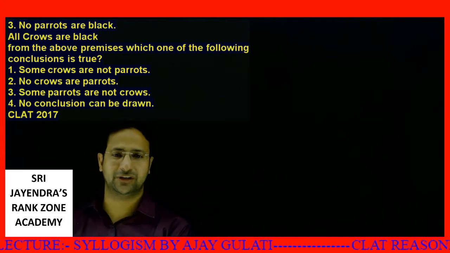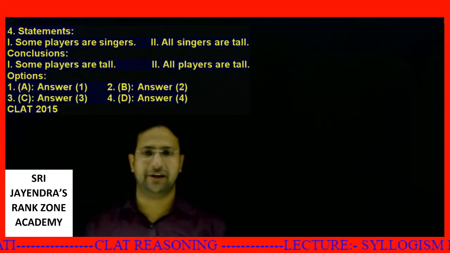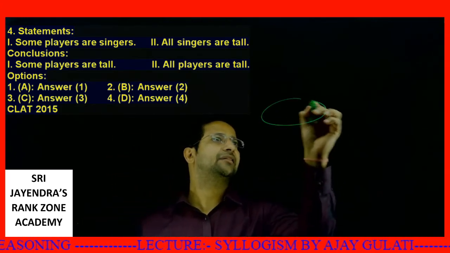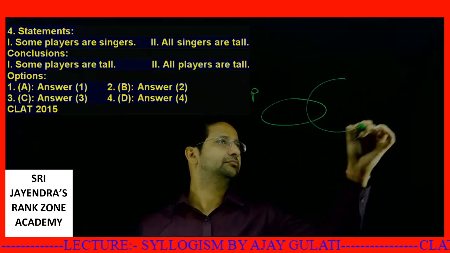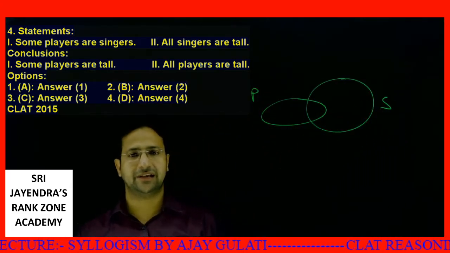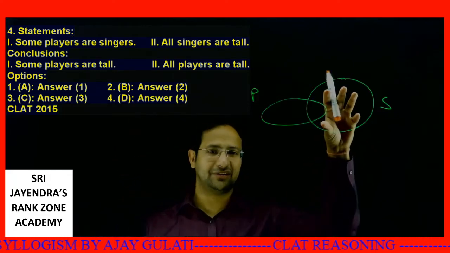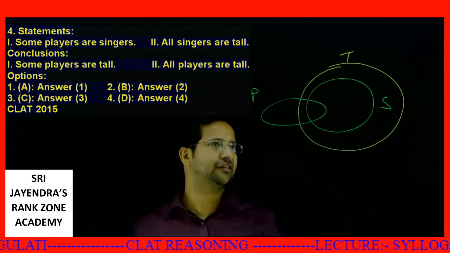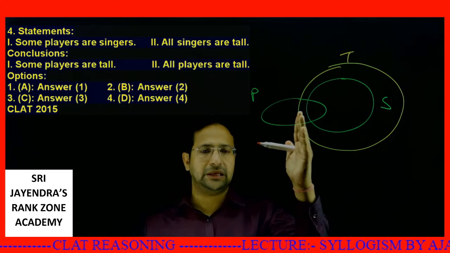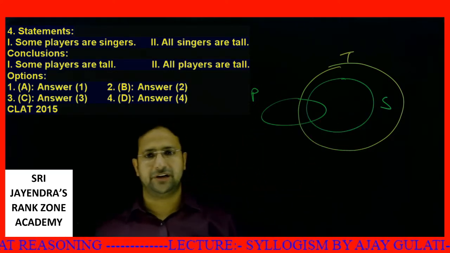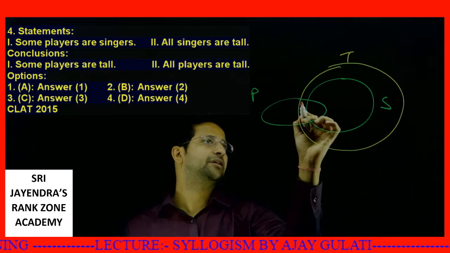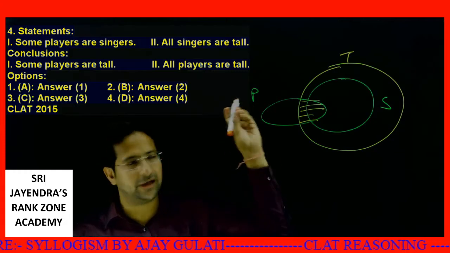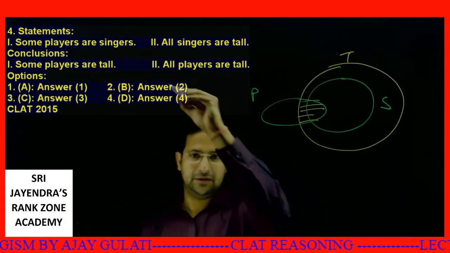Let's just bring the next question. What do we have next? Some players are singers. Okay, let's say these are some players, these are singers. Next line is all singers are tall. Whosoever is a singer will definitely be tall. From here what I can obviously say is some part of the players will be in the tall people. First statement, some players are tall. Definitely this part of players are tall. This is definitely true. Whatever way you draw this diagram, this will be true. The first statement is definitely correct.